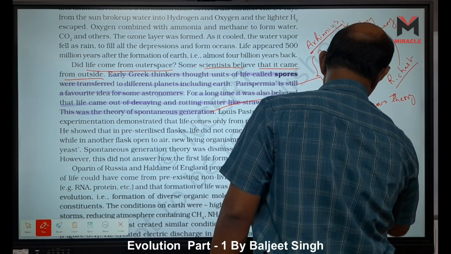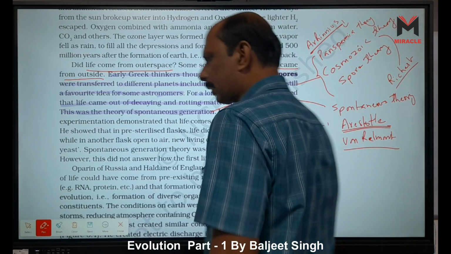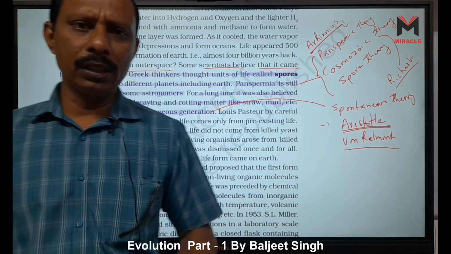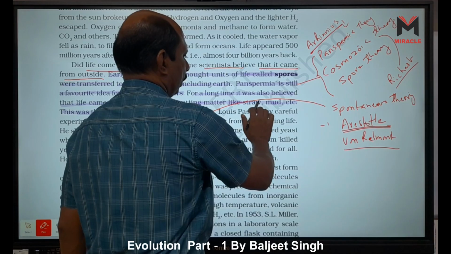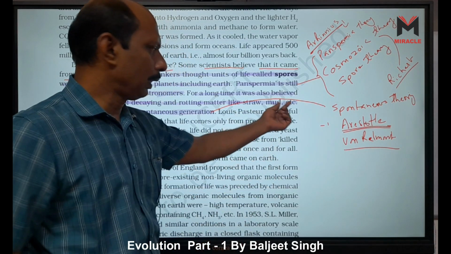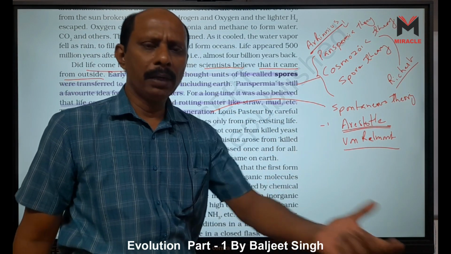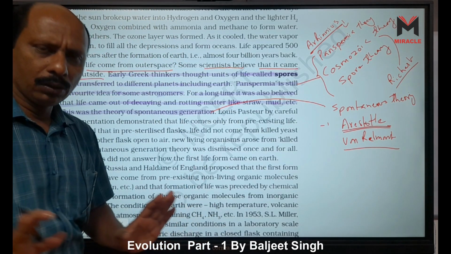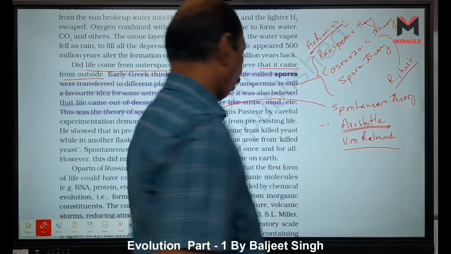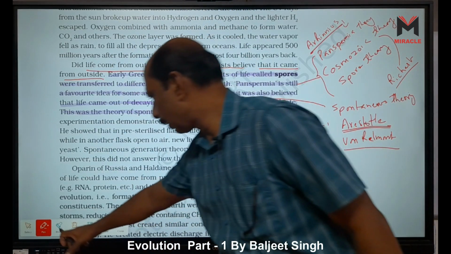Aristotle said that crocodiles or small worms arise through rotting straw, and crocodiles arise from mud, right? But this one is wrong. Next point is here given.